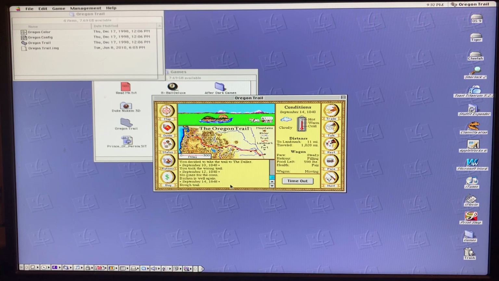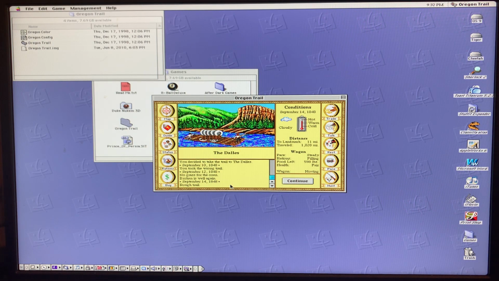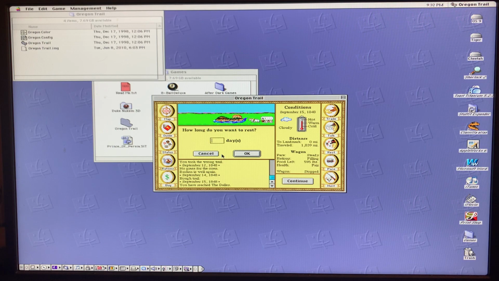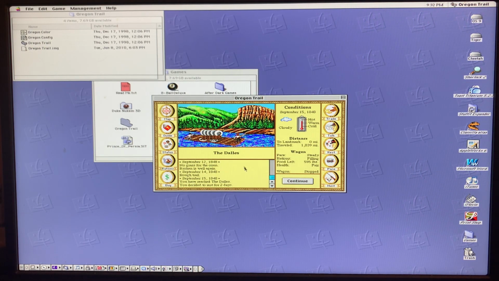And I don't need to worry so much about food because it's just me. But we're almost there. I am going to try to get my health a little bit better, rest for a couple days. All right, stay tuned.